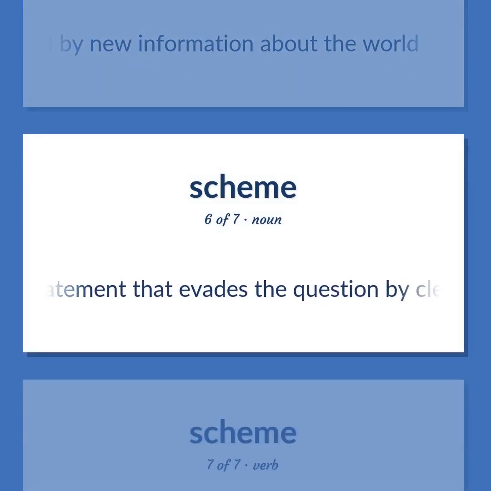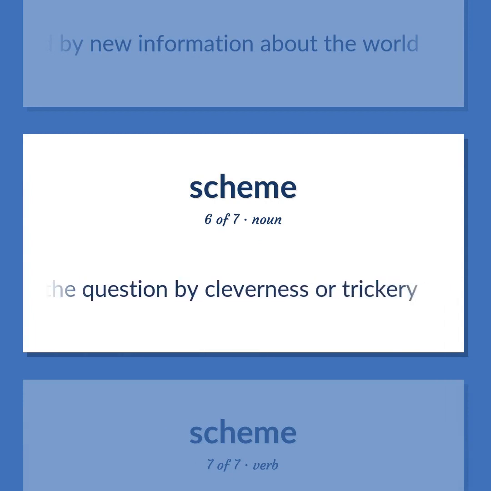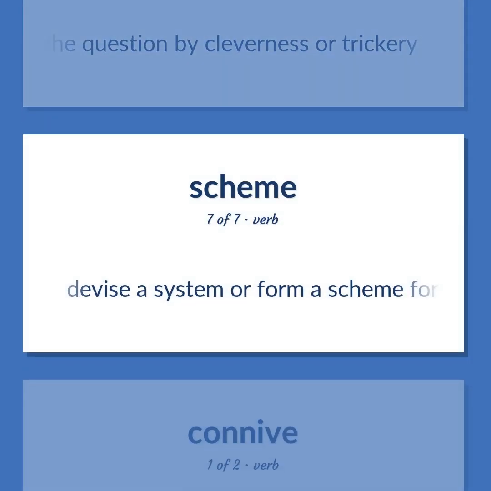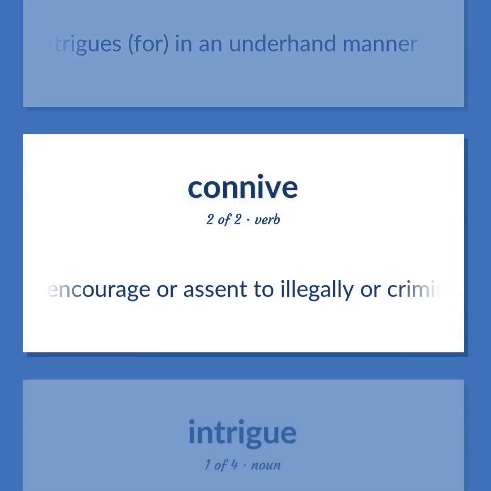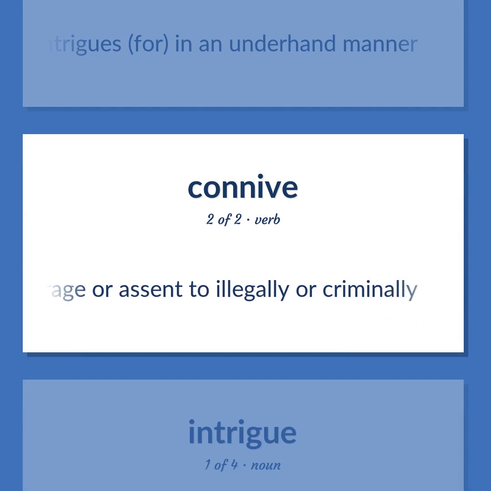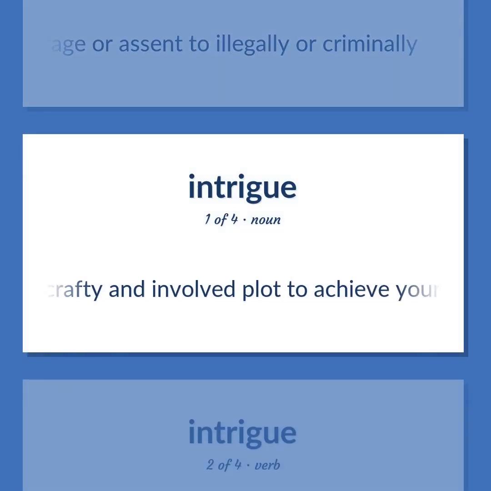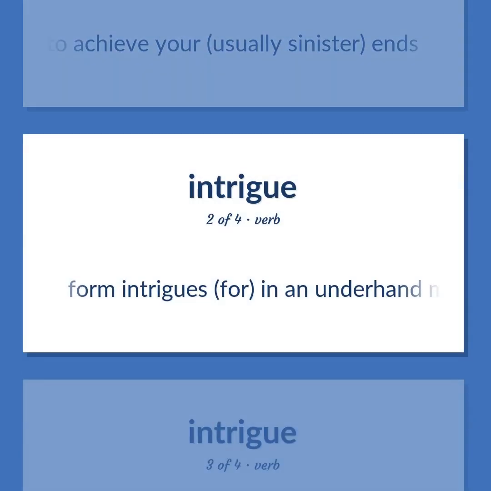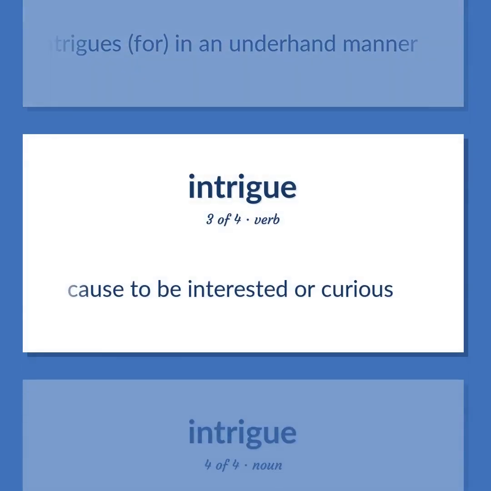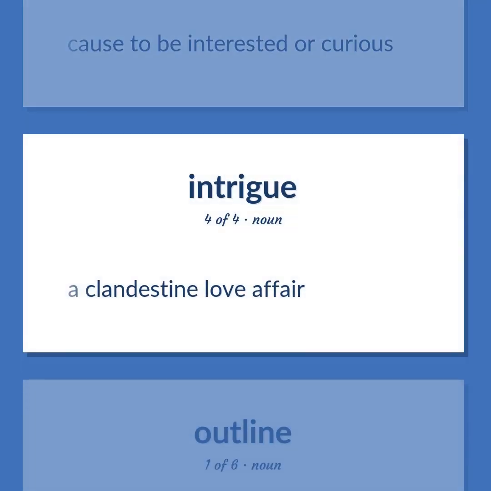A statement that evades the question by cleverness or trickery. Devise a system or form a scheme for. Form intrigues, in an underhand manner. Encourage or assent to illegally or criminally. A crafty and involved plot to achieve your, usually sinister, ends. Form intrigues, in an underhand manner. Cause to be interested or curious. A clandestine love affair.